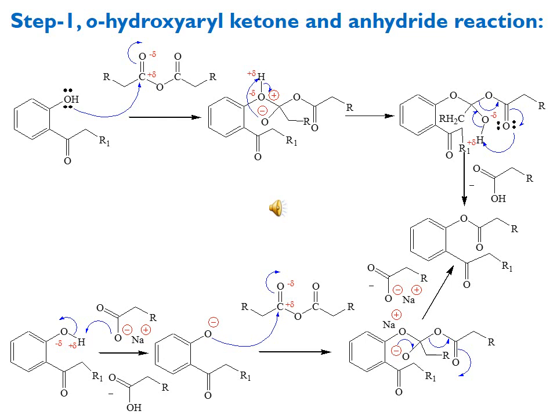This hydrogen can be removed by the other carbonyl oxygen of the anhydride functionality, but as we know, negatively charged sp3 hybridized oxygen is more nucleophilic as compared to neutral sp2 hybridized oxygen. So the proton of this oxygen is removed by the negatively charged oxygen, and we move towards the further reaction.